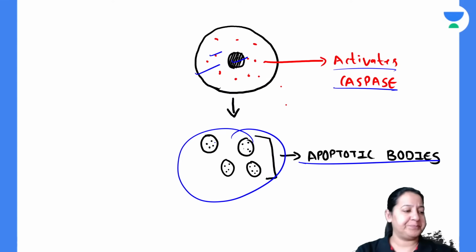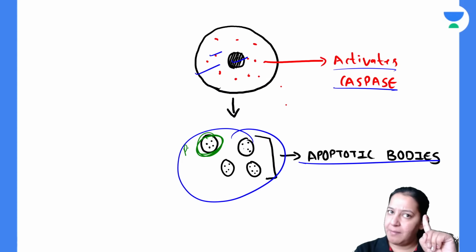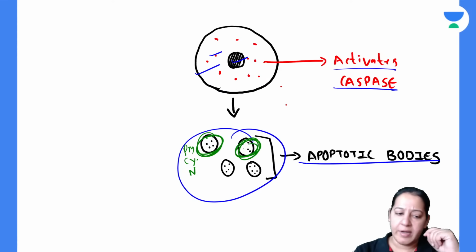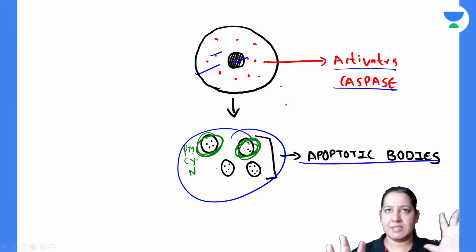So can you see? This is one of the apoptotic bodies containing a small amount of plasma membrane, a small amount of cytoplasm, a small amount of nucleus. This is another apoptotic body containing a small amount of the same three things. Give me a thumbs up.